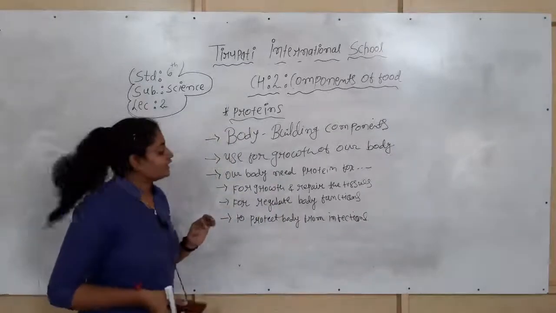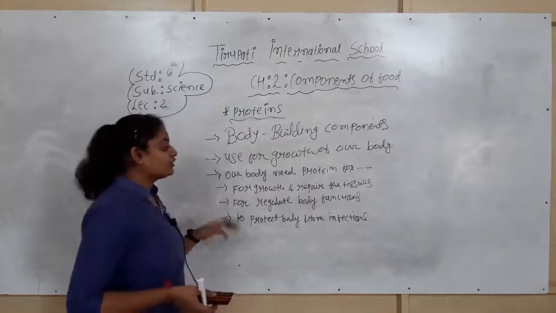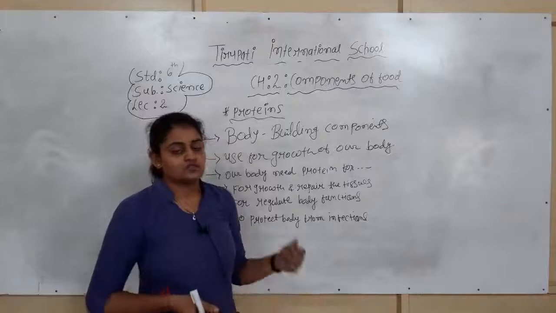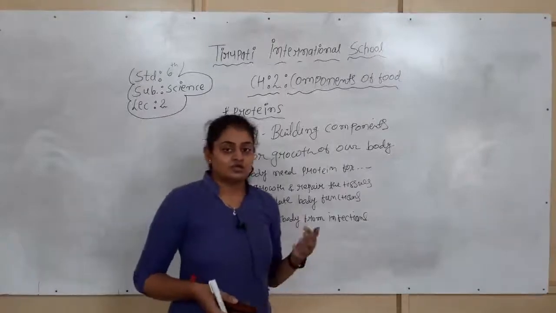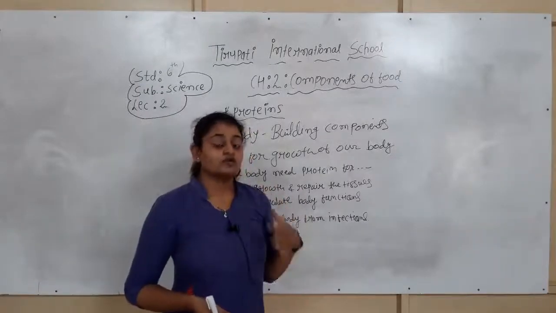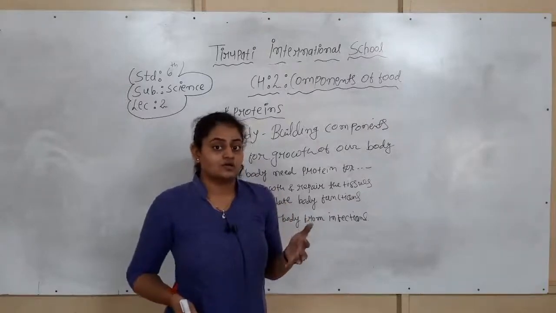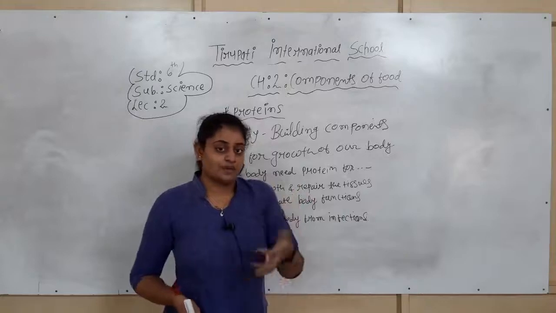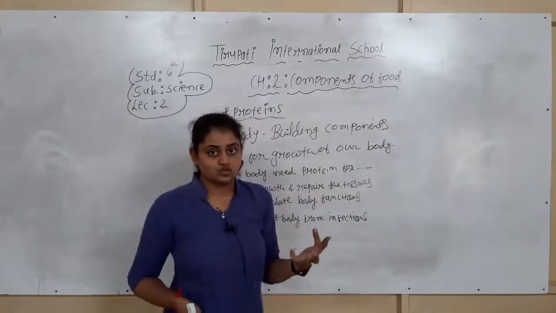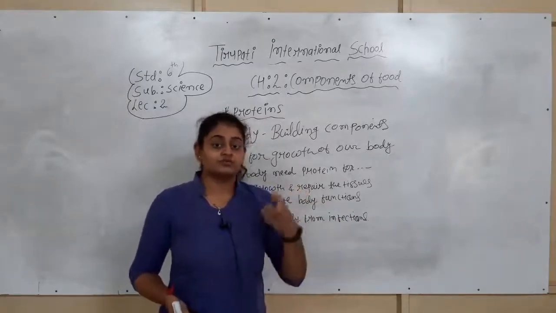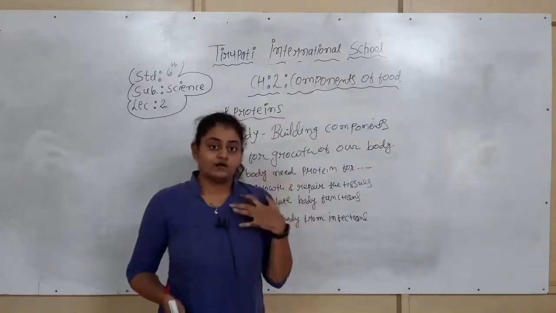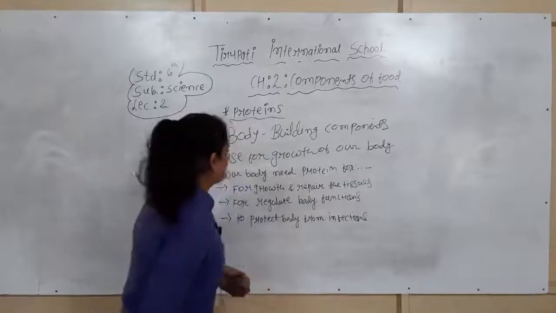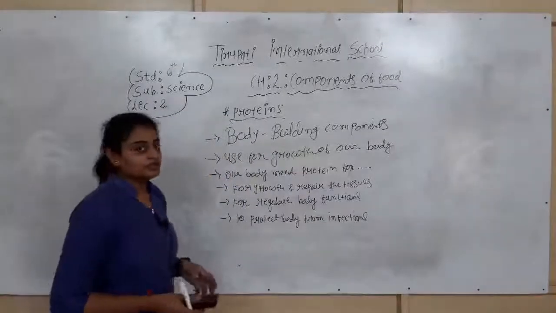And to protect the body from infections. We obtain some types of infections from certain germs and microorganisms present around us. Our body cannot be infected by certain germs present in our surroundings. So if we consume proteins in our food, our body obtains the protein, and this protein can protect us. So this is it for this lecture.